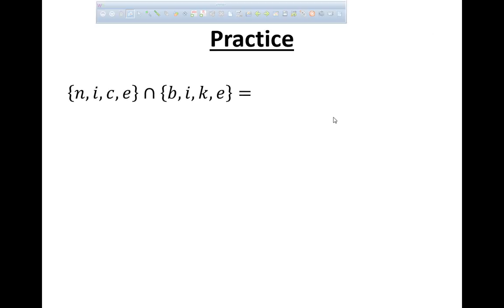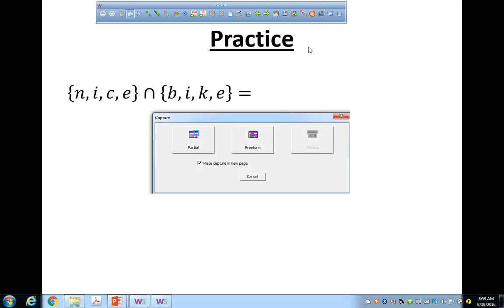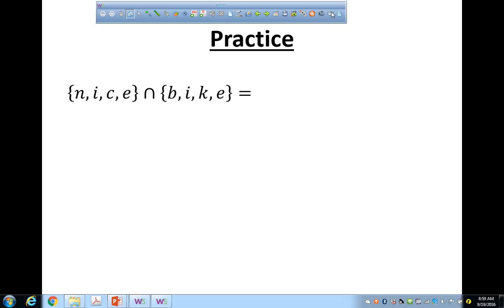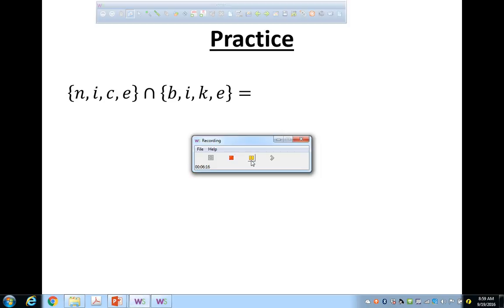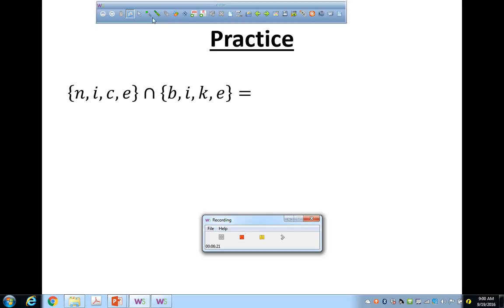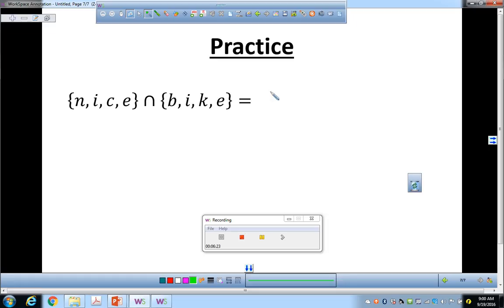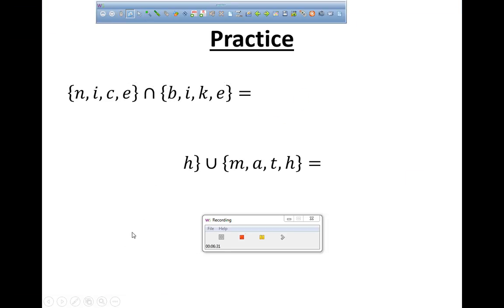Find the intersection of nice and bike. Intersection of nice and bike. What am I looking for? Intersection of nice and bike. I'm working. Okay, so if you did that, you should have done it for our viewing audience, because people are going to watch this in their free time. The two elements are that. Okay, the intersection of the, do this, find the answer to this.